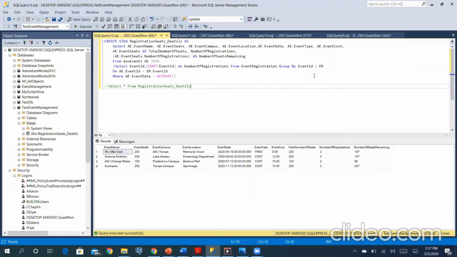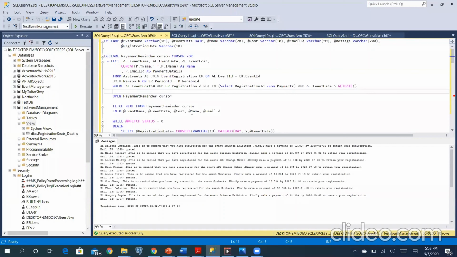or sponsor of a particular event to keep track of event registration or seats available or seats that are remaining by giving access to this view. Since we are giving access only to the view, they will not require access to the entire database. If we run the query after creating the view, these will be the results. This is, after a particular date, whichever events are available.